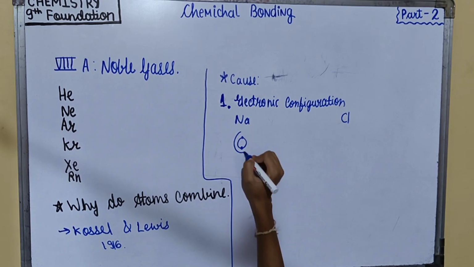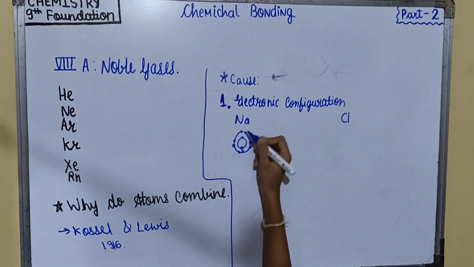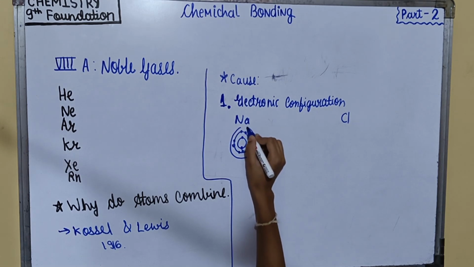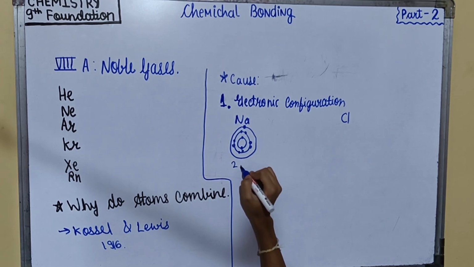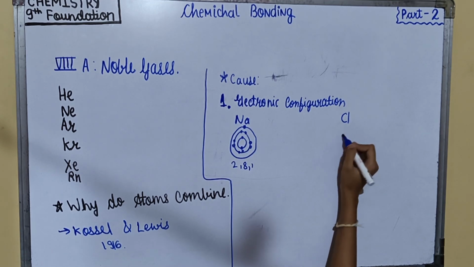In the first shell 2 electrons, in the second shell 8 electrons, and then 1 electron in the third shell. The configuration is 2, 8, 1.